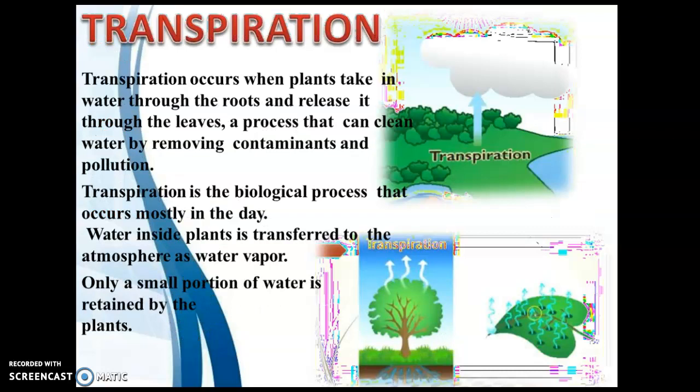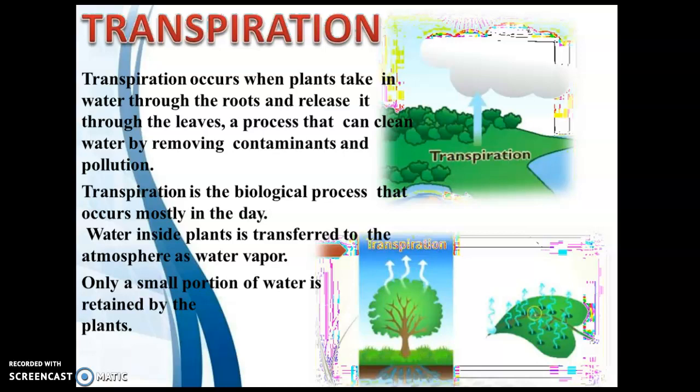These teeny water droplets make up clouds. Now, transpiration. Transpiration occurs when plants take in water from the roots and release it through the leaves, a process that can clean water by removing contaminants and pollution. Transpiration is a biological process that mostly occurs only in the daytime.